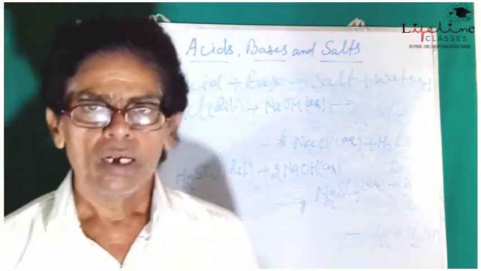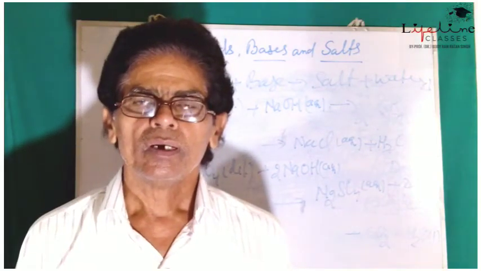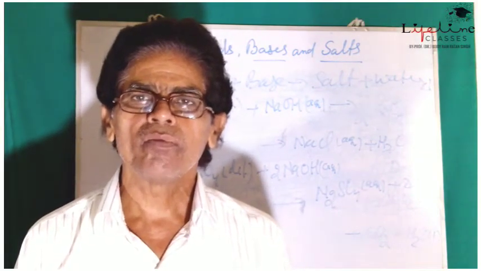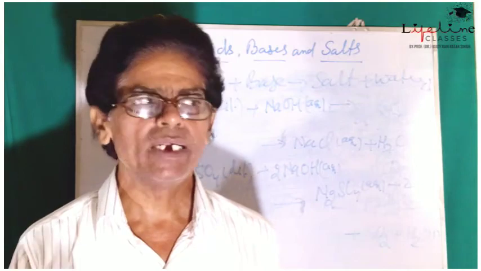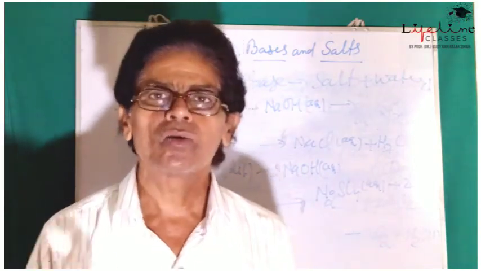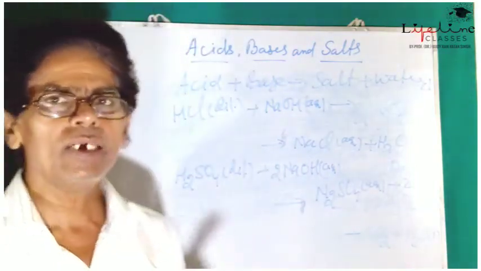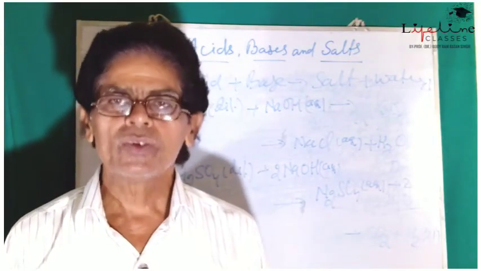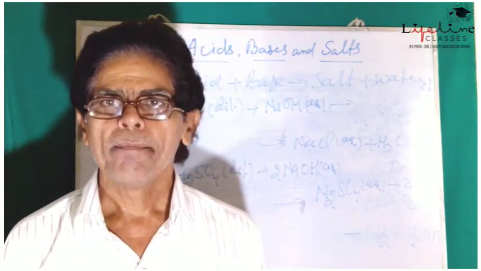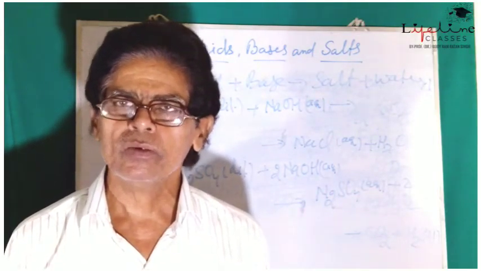Now finally let us understand the reaction of acids with metal oxides. Metal oxides are basic in nature.